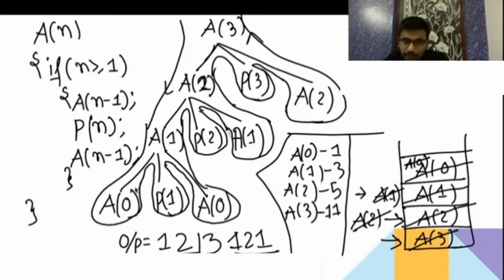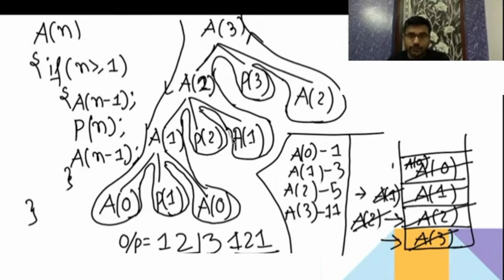So if after that it is popping A0, then it's coming to A1. At max, the size of the stack you require is going to be the maximum height of the tree. And if you see here, A0 is always going to be here, and A1 is always going to take the third one. A2 is always going to take the second one. So always these cells, this function call, is always going to be in the same block.